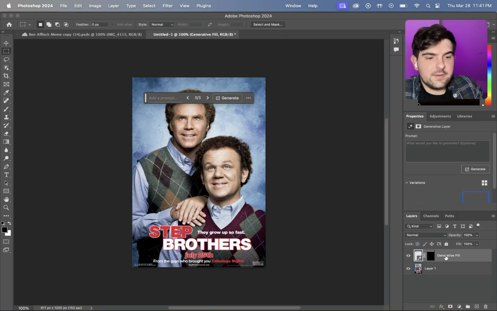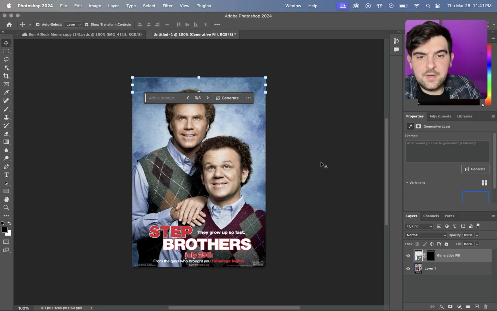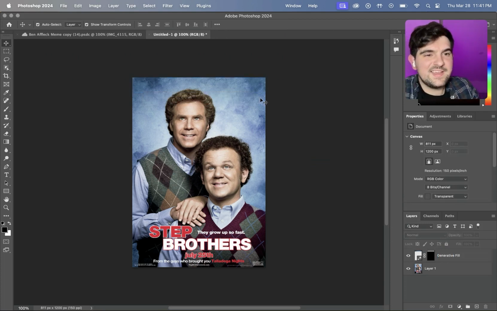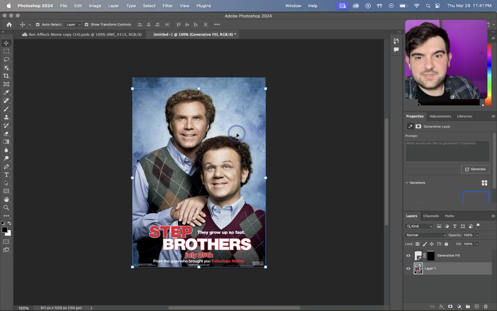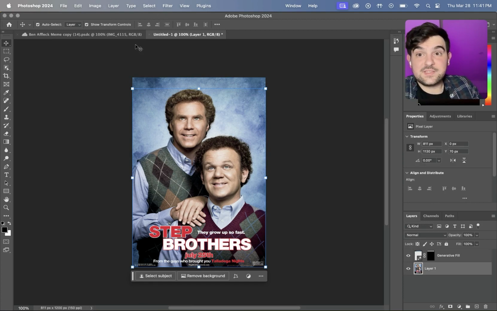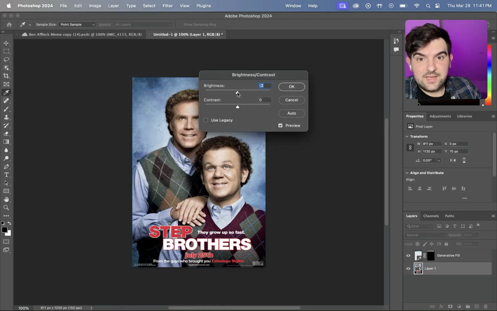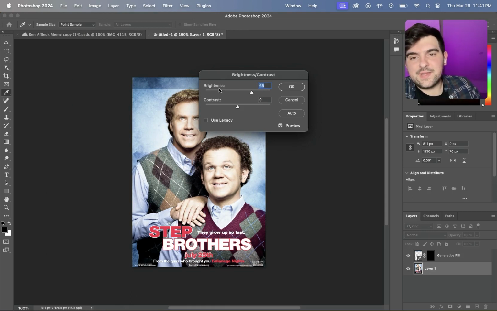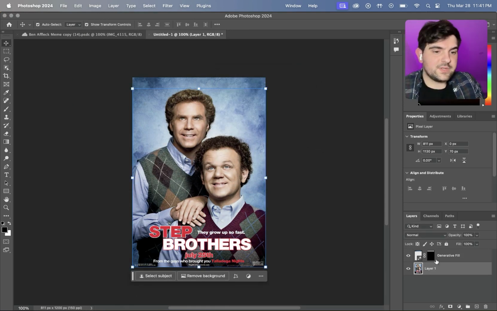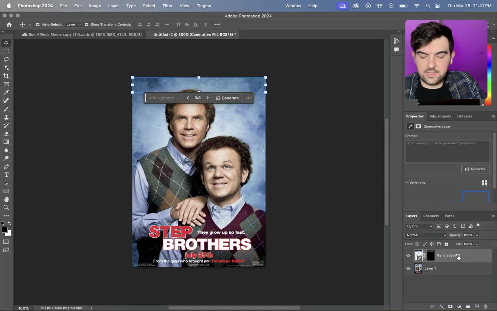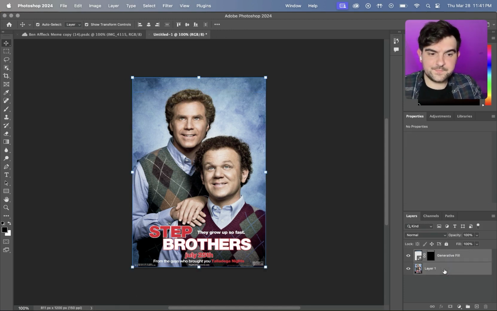Now we have an extra layer down here. That might seem like a big problem to have different layers for this stuff, but if I wanted to change the brightness of something, and I went to image, adjustments, brightness, and cranked the brightness up, you can see where that other layer is. So we're going to hit this layer first, and then this layer here.